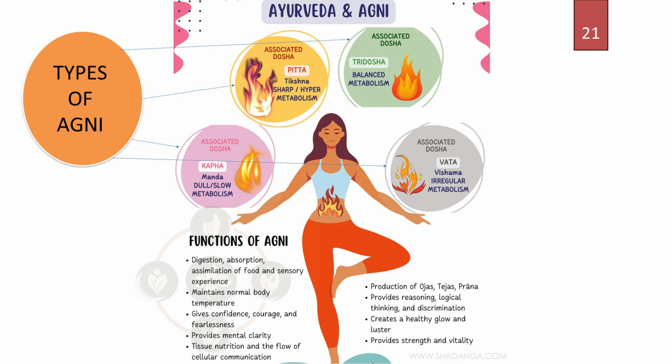Next is the Tikshnagni. Tikshnagni is mainly associated with the Pitta dosha. So what is Tikshna? The meaning of Tikshnata in Ayurveda is sharpness or hyper. Okay, it's sharpness. Tikshnata will be there in the Pitta type of Agni, the Pittagni. That's the Tikshnagni. Next is the Mandagni.